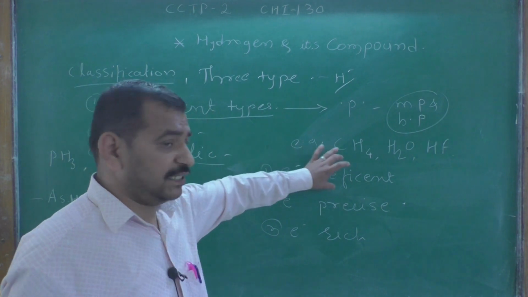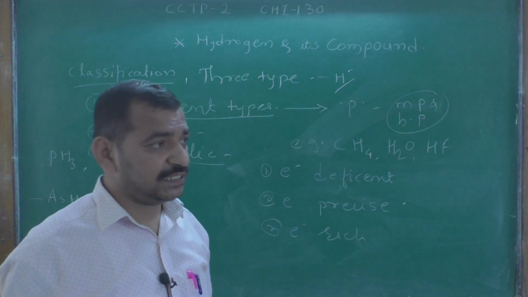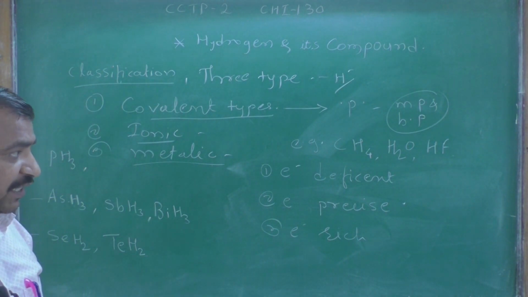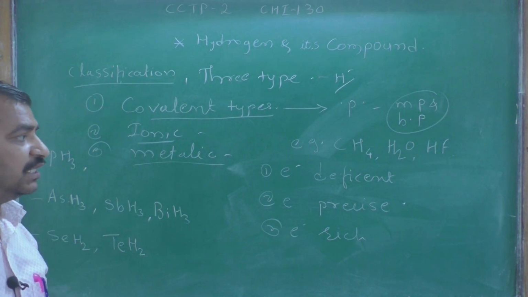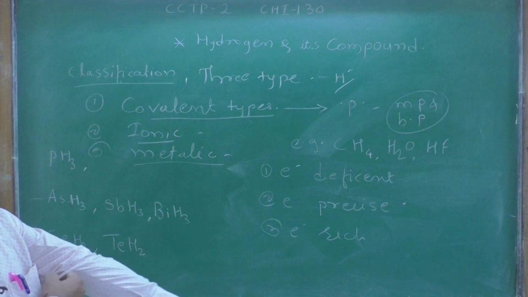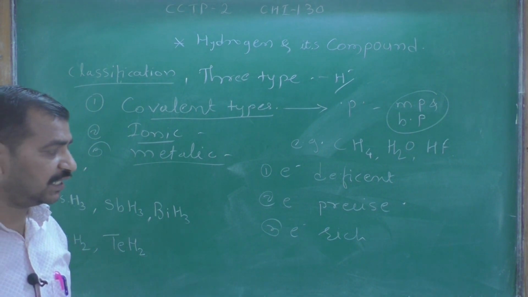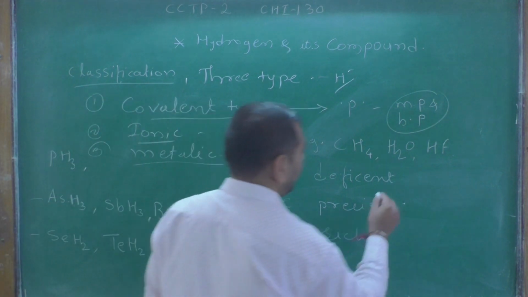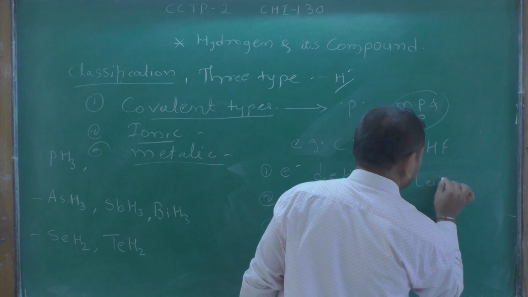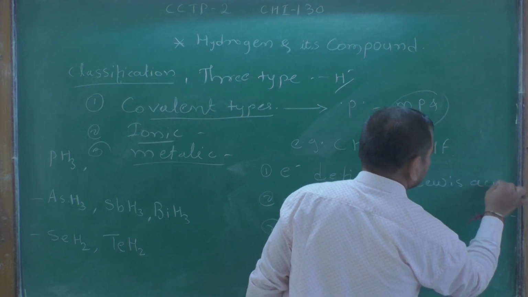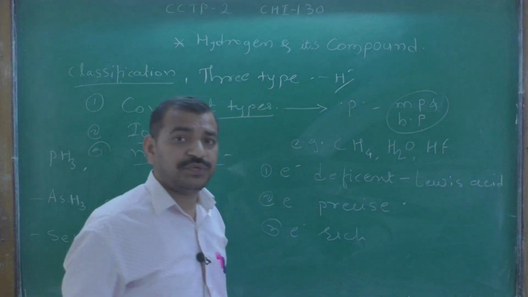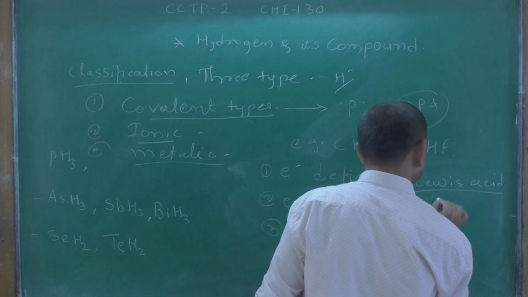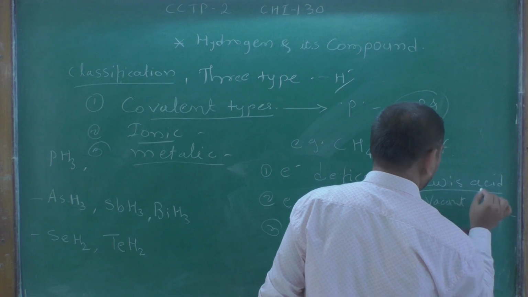Electron deficient hydrides are formed by group 13 elements, and they act as Lewis acids. Why? Because they have vacant orbitals.